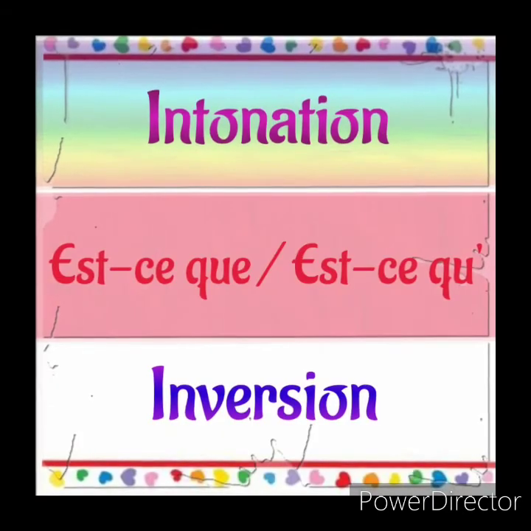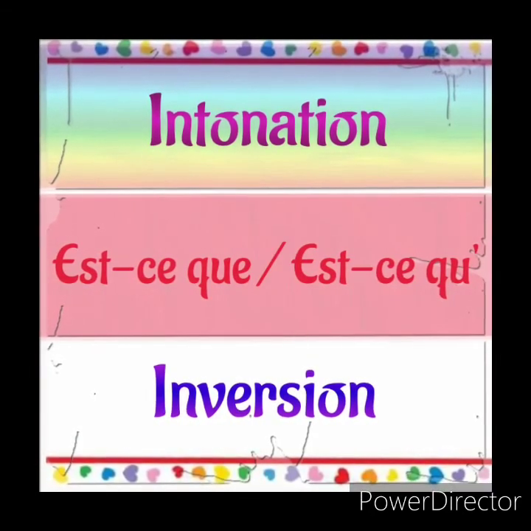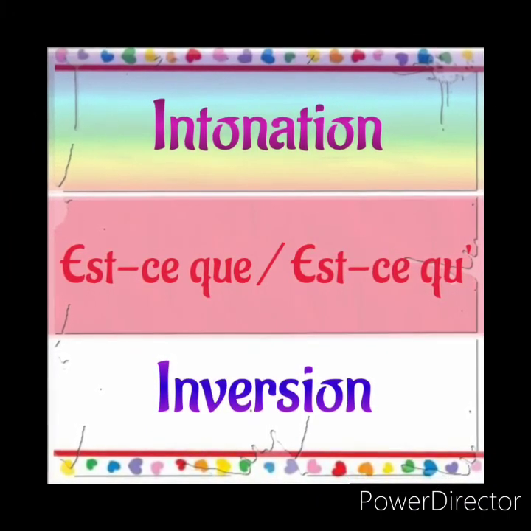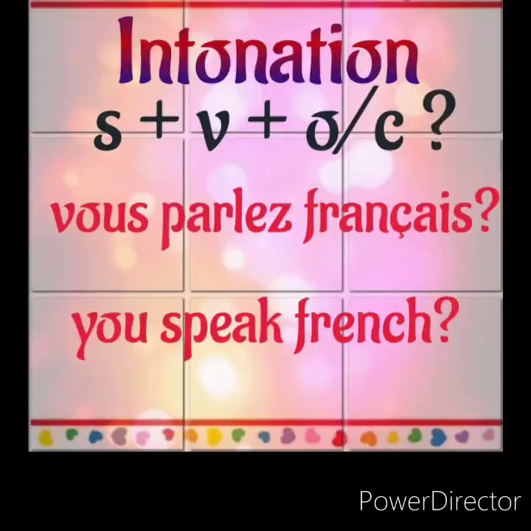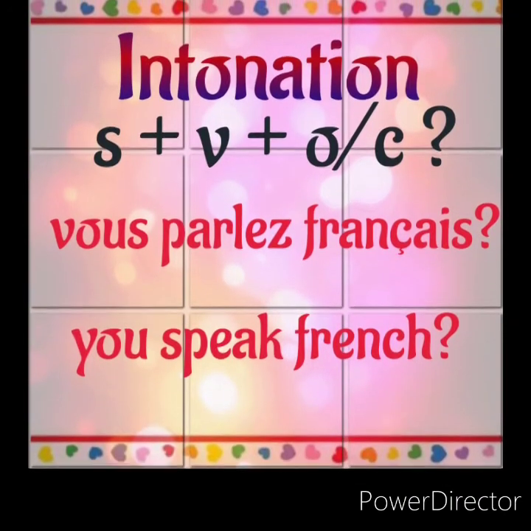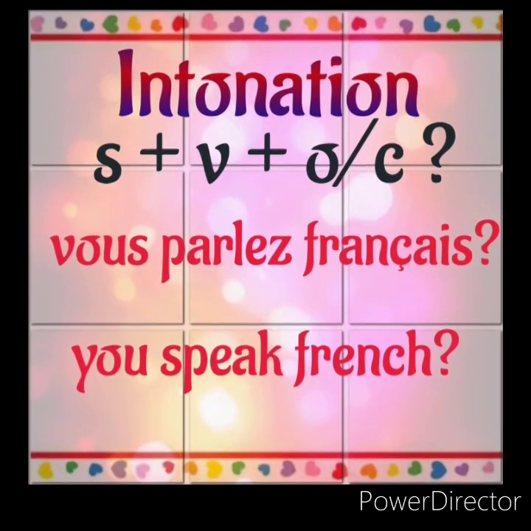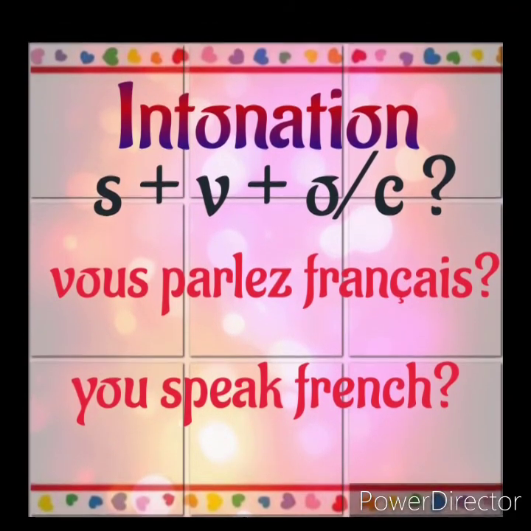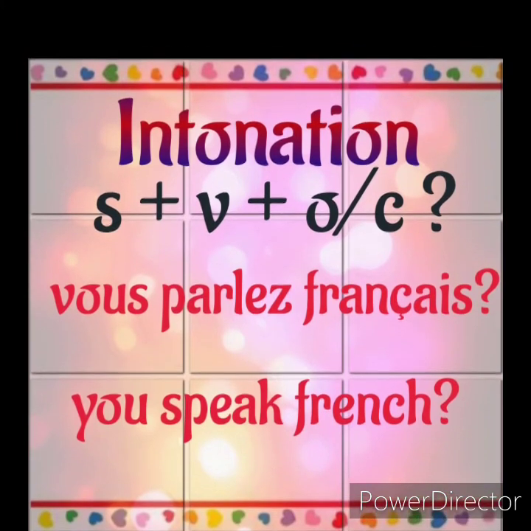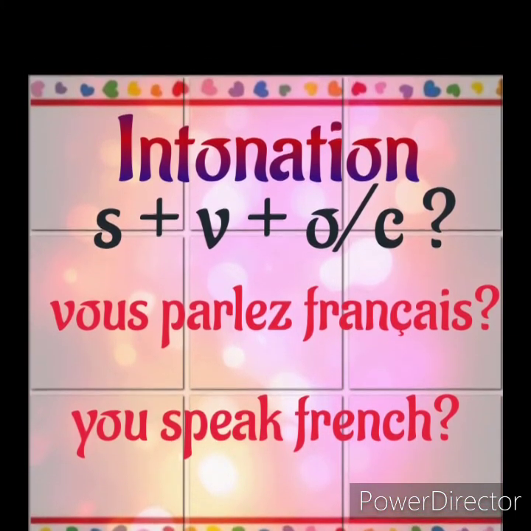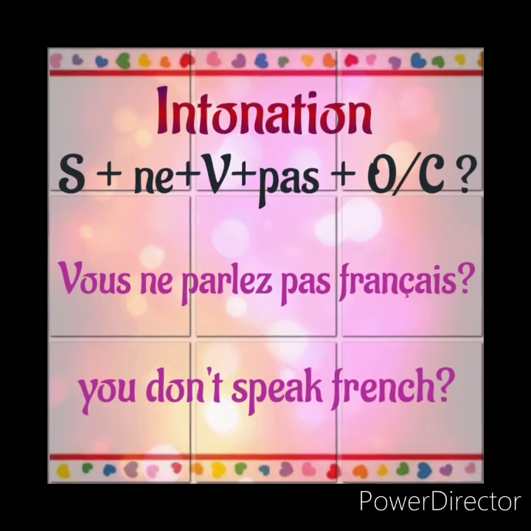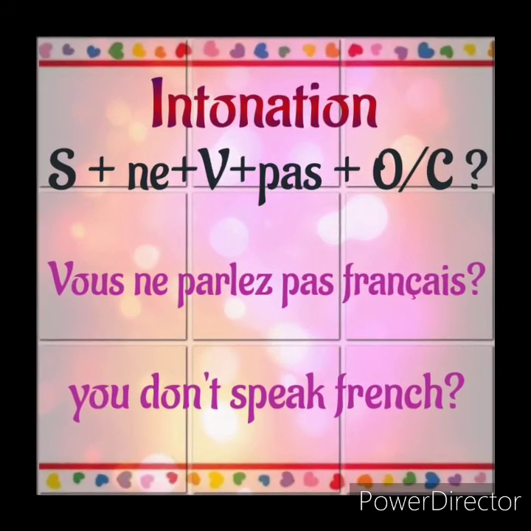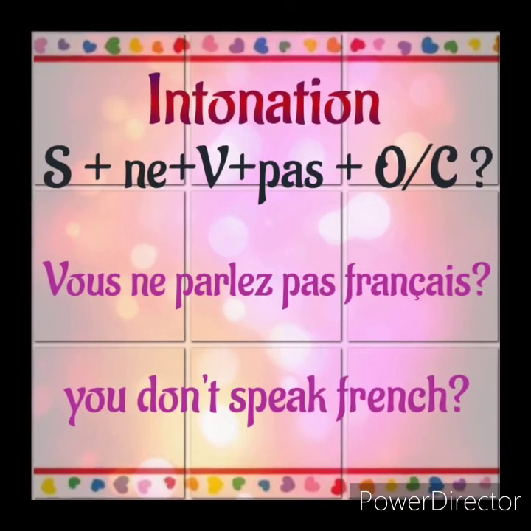I hope you understand this formation of interrogation. First one is intonation, est-ce que, inversion. First, intonation. In an affirmative sentence, if you add a question mark and change the voice modulation, it will be an intonation sentence. Next, negative is also the same. In a negative sentence, if you add a question mark, it will be a negative intonation.